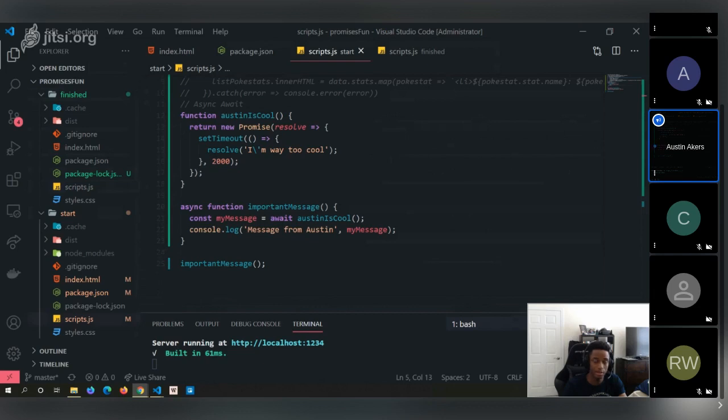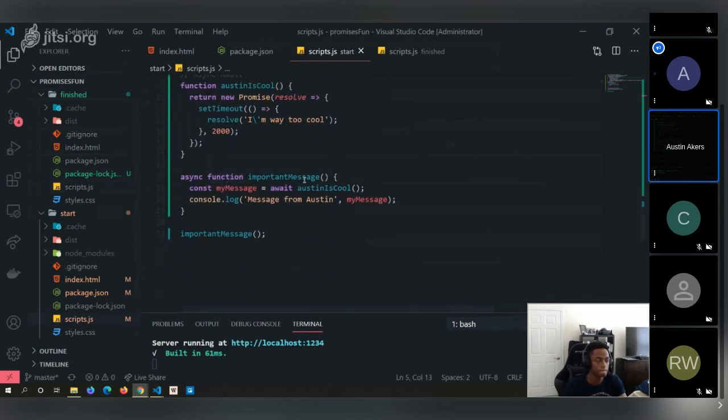Is anyone here familiar with async await? You have to use async at the beginning of the function, and that creates an async function that's looking for a promise, and it's looking for a promise at the specific part where you put await. Yes. So the cool part about await is that it makes JavaScript wait until that promise settles, and returns its result.